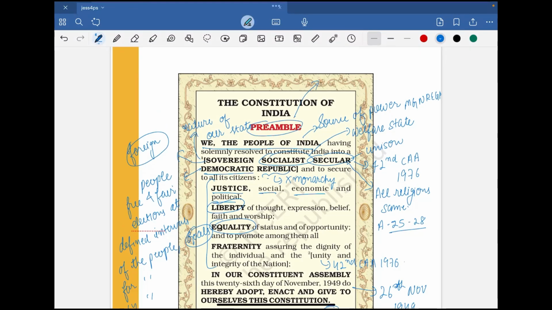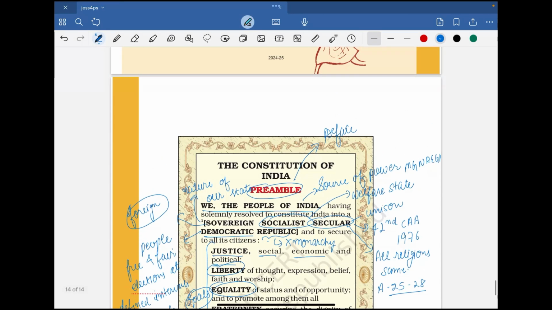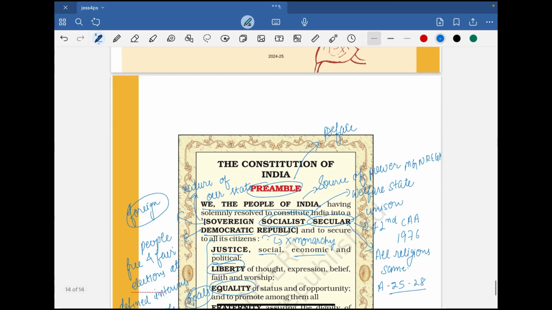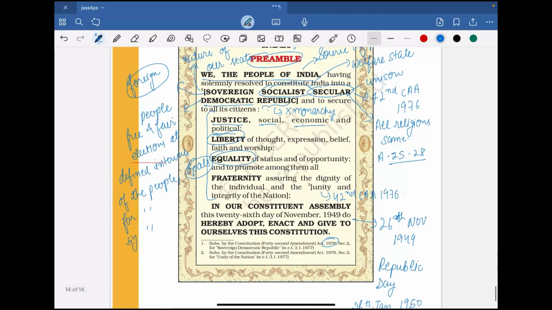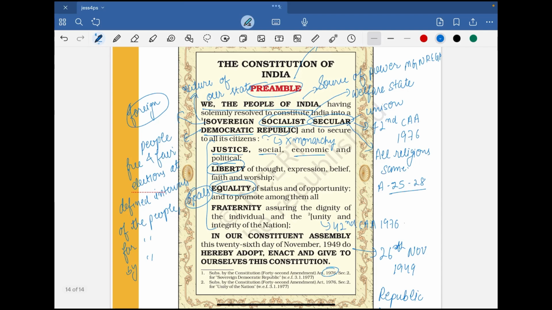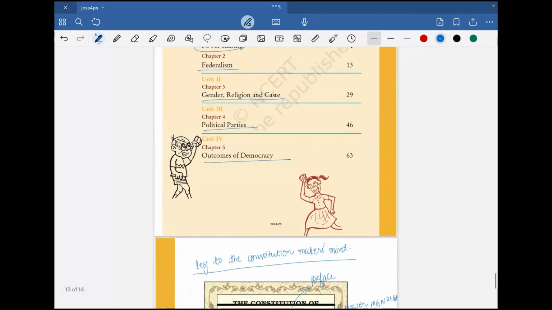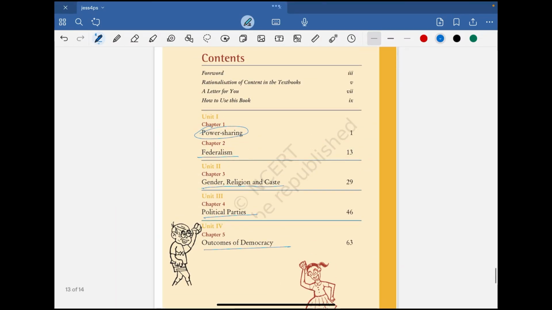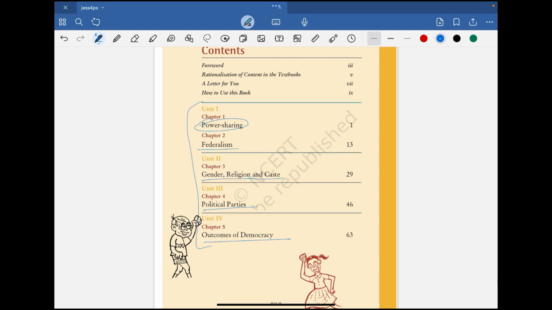Preamble basically is the preface. It's the preface which, according to a Supreme Court judgment, is the key to the Constitution makers' minds. So this is the preamble. Now I hope this suffices as of now, and then we will proceed to these chapters in the next video.